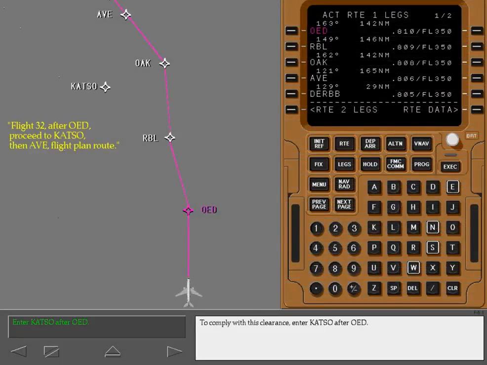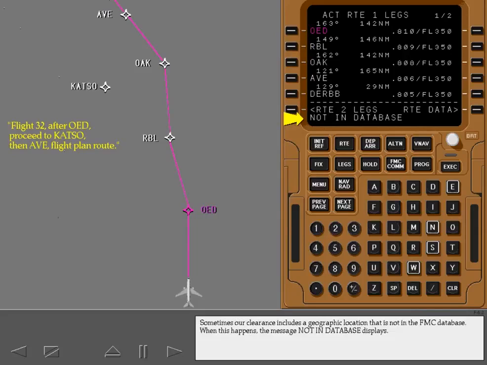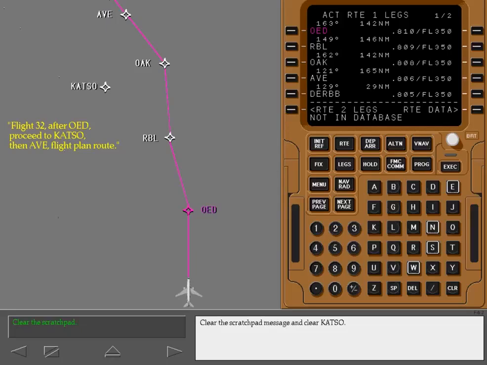To comply with this clearance, enter CATSO after Rogue Valley. Touch the highlighted key. Sometimes our clearance includes a geographic location that is not in the FMC database. When this happens, the message "Not in database" displays. Clear the scratch pad message and clear CATSO.